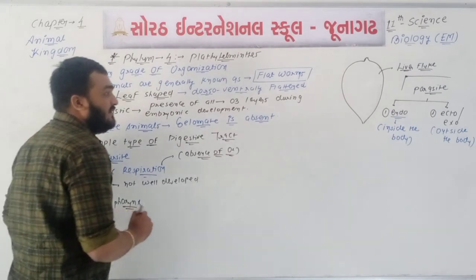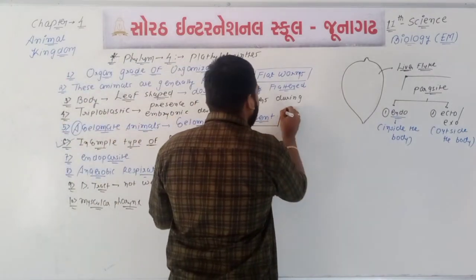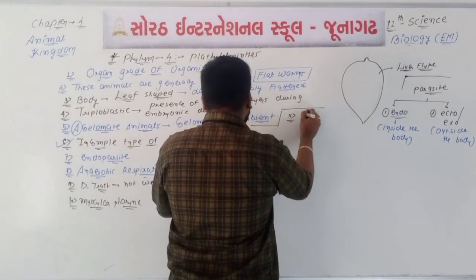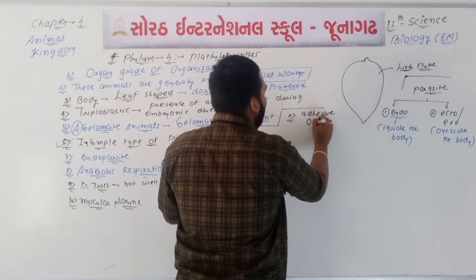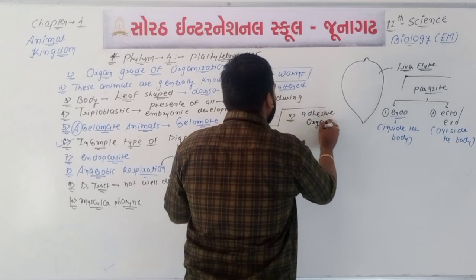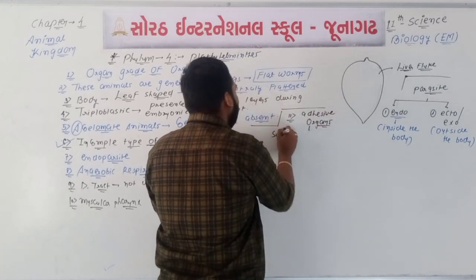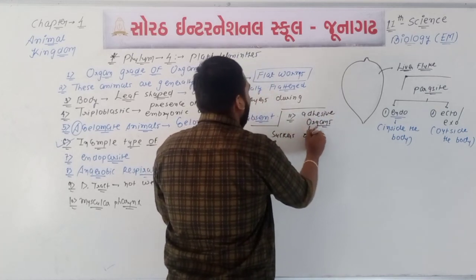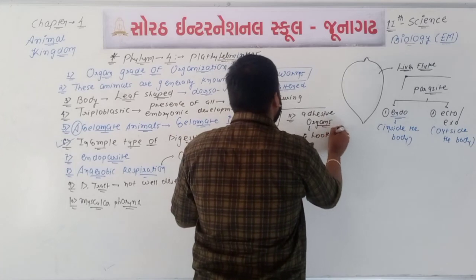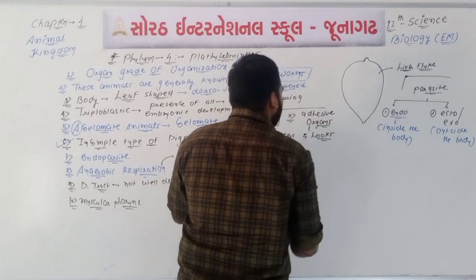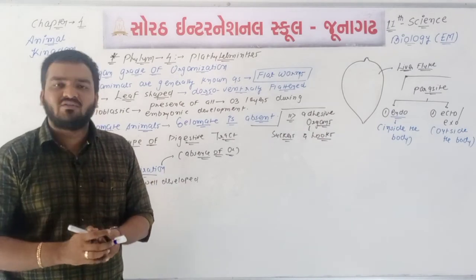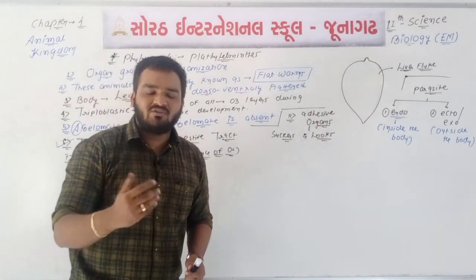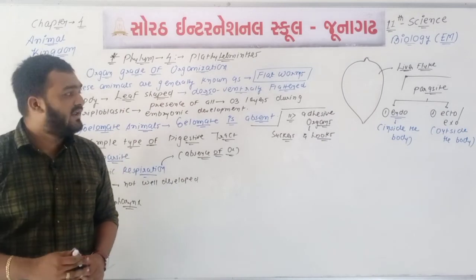Okay, point number 11 is very much important. The presence of some adhesive organs, like suckers and hooks. Then all systems like the digestive system, nervous system, respiratory system are not well developed in this type of animals.